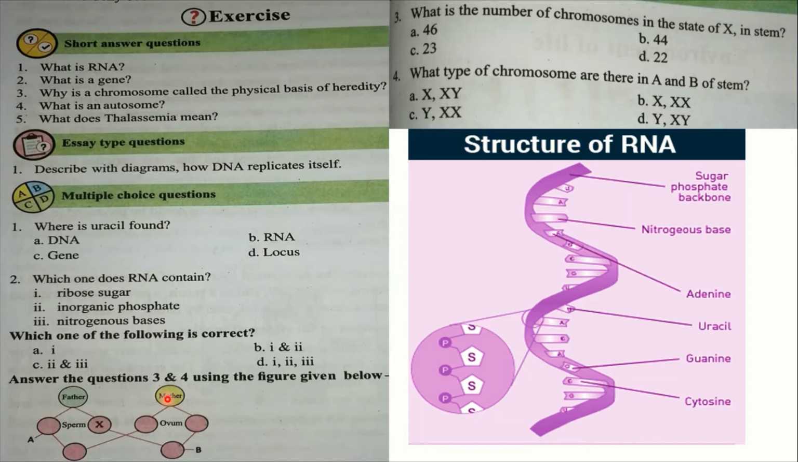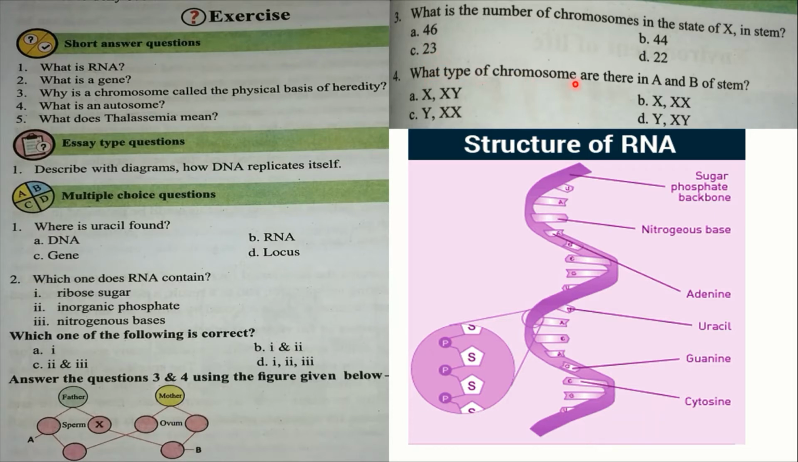Everybody see this figure for number 3 and 4. Father and mother. In the father there are 22 autosomes, but only one pair is the sex chromosome. If this one is a father, then the gametes will be X and Y, and if there is a mother, the gametes will be X and X. So what is the number of chromosomes in the state of X in the stem? Here autosome 22 plus X, that means 23. So the right answer will be 23.